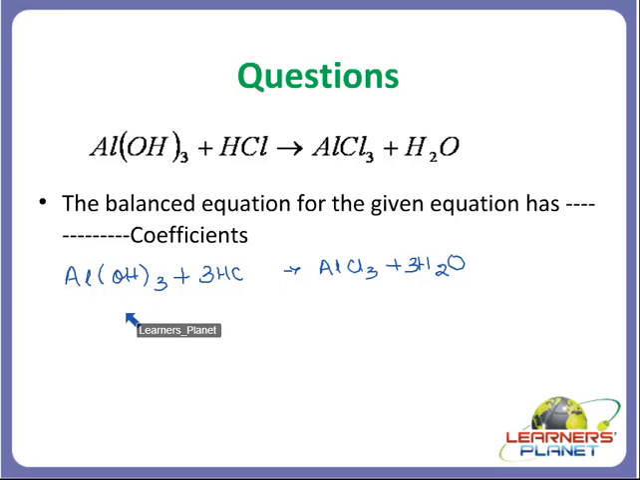Okay. Now what are the coefficients I have used? I have used 3HCl and 3H2O. So what coefficients does it have, students? It has 3 on the reactant side and 3 on the product side. Okay. So now our equation is balanced. I hope this is clear to you. Right?